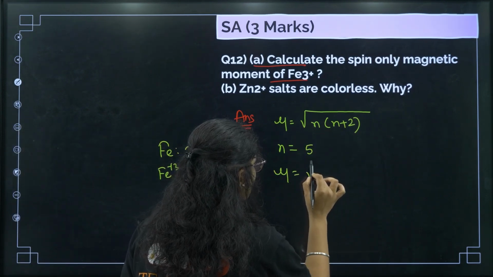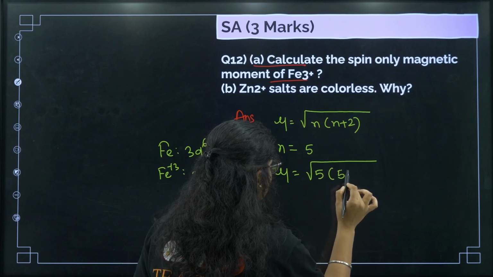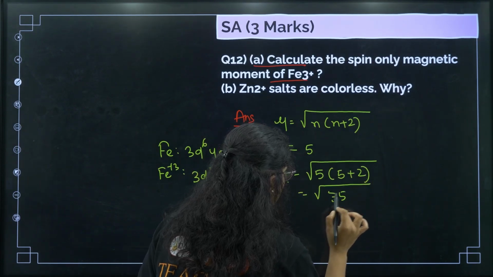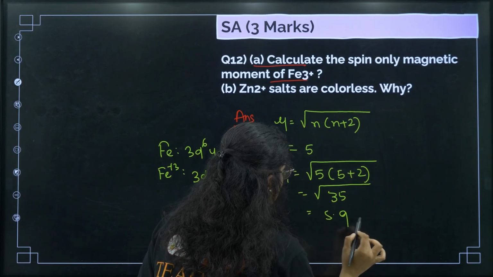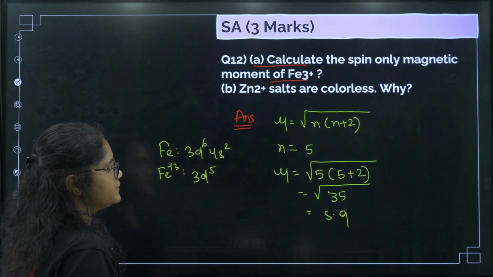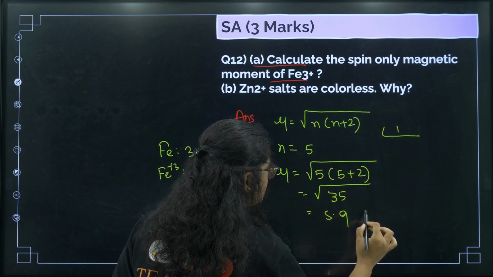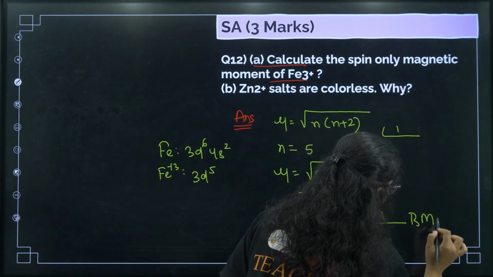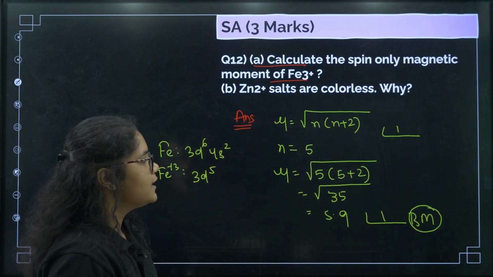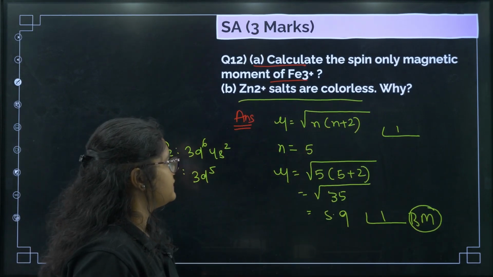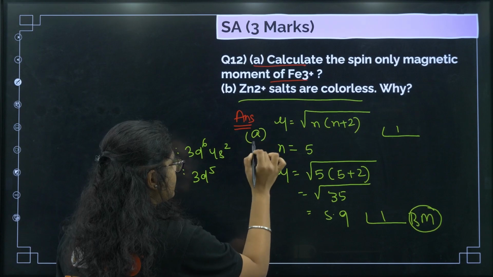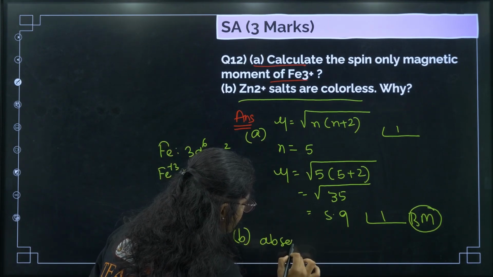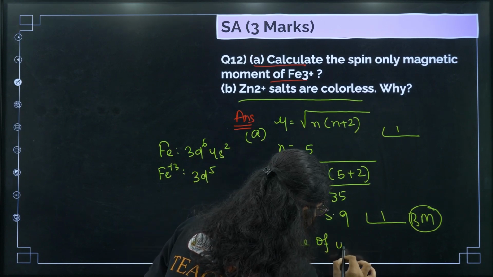So mu value will be what? Root over of 5 into 5 plus 2, or I can say root over of 35, and this value will be almost equal to 5.9. Okay, so this carries 1 mark and this carries 1 mark, and do not forget to write the unit, Bohr magneton. This is also very important. Now Zn2 plus salts are colorless. Why? The simple reason, so this is A and this is B: it is colorless due to the absence of unpaired electrons.